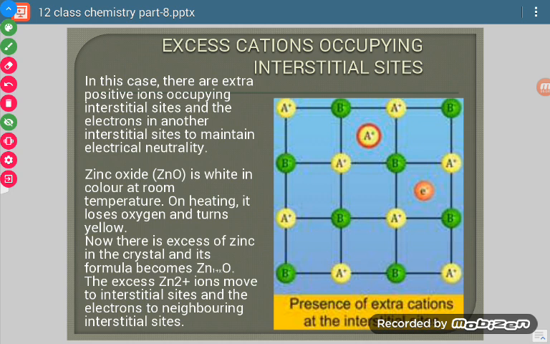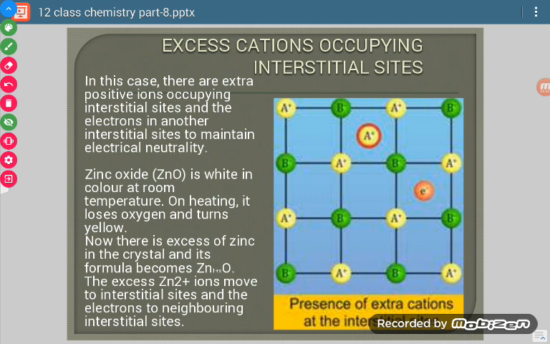So in an ideal crystal, where Zn2+ ions and O2- ions are arranged in the places where they should be, after heating, what happened? A few zinc oxide molecules changed into Zn2+ ions, oxygen, and electrons. So now what will happen? Oxygen will go into the atmosphere.